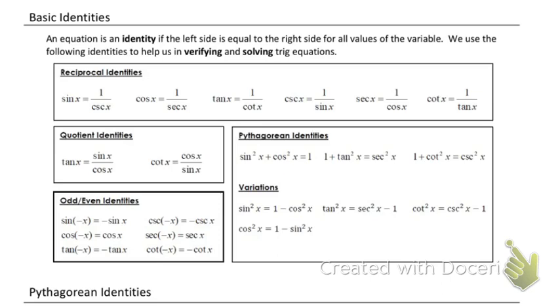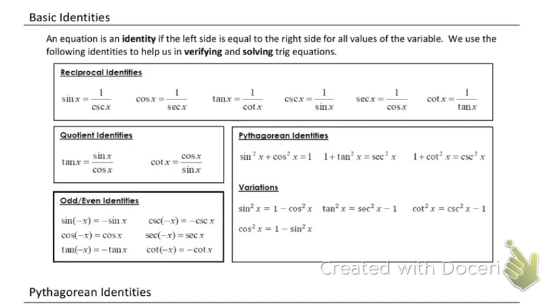Odd-even identities, we'll talk more about that on Tuesday because we don't have class on Monday. But those are just ways to rewrite if you have a negative sign inside of the parentheses. The big thing with odd-even function, the only ones that you can make the negative sign go away are cosine and secant. If you have a negative inside there, you can just get rid of it, and we'll talk more about that on Tuesday, why you can do that and why you can bring it out in front of all the other ones.